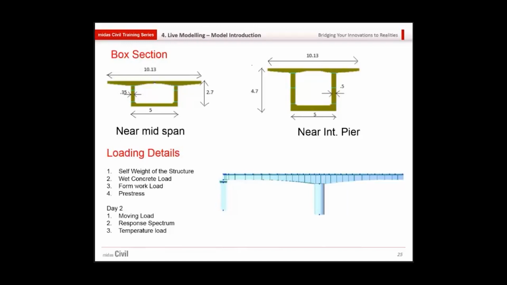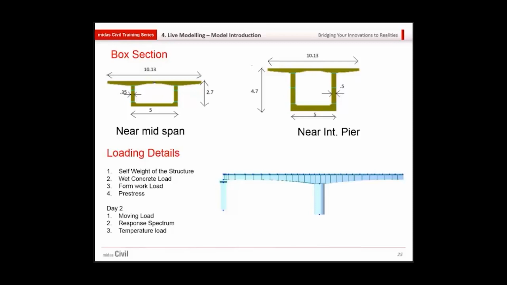As we can see in the image here, the height is varying from 2.7 to up to 4.7 near the internal pier. So we will see how we can do the modeling in Midas Civil using Wizard, and how easily we can do the tapering also. Today our main focus will be on the self-weight of the structure in loading, then wet concrete, formwork load, and then the pre-stressing. Then in day 2 we will continue with the moving load, response spectrum, temperature, and further construction stages and all.